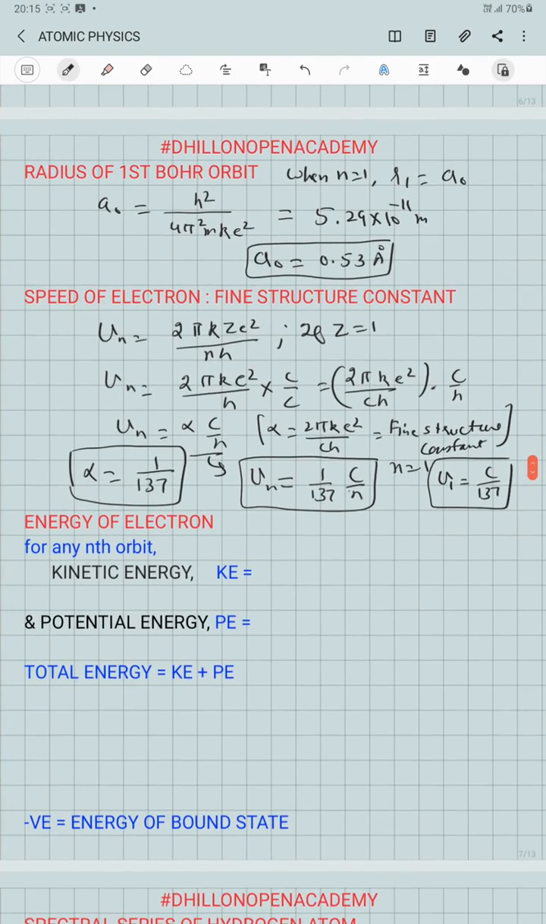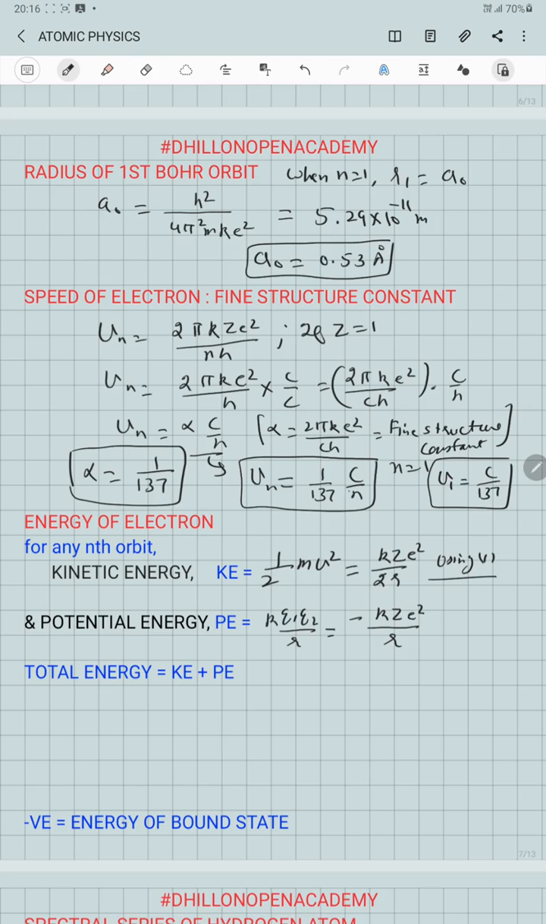Let us now find the energy of the electron. An electron around the nucleus possesses kinetic energy due to its circular motion around the nucleus, and also electrostatic potential energy due to the attraction between the nucleus and the electron. Kinetic energy is given by half mv square, which is equal to k into z e square over 2r. Here we have used the first equation, and potential energy is given by k into q1 q2 over r, which is equal to minus k into z e square over r.